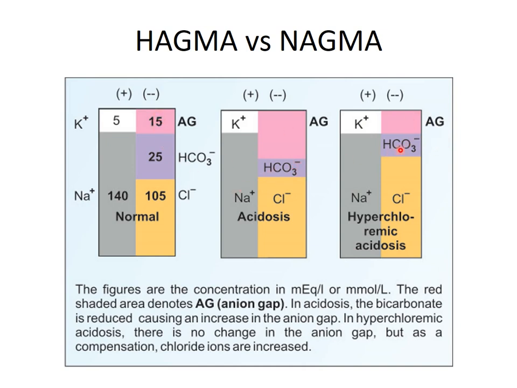Here bicarbonate is utilized to buffer the acids, but as no organic anion is generated to compensate for the low negative charge, the chloride ion is increased, as it is retained in larger amounts in the blood from the CSF or from the urine. So there is an increase in chloride to compensate for the bicarbonate, and the anion gap is unaltered, so this is known as hyperchloremic acidosis.